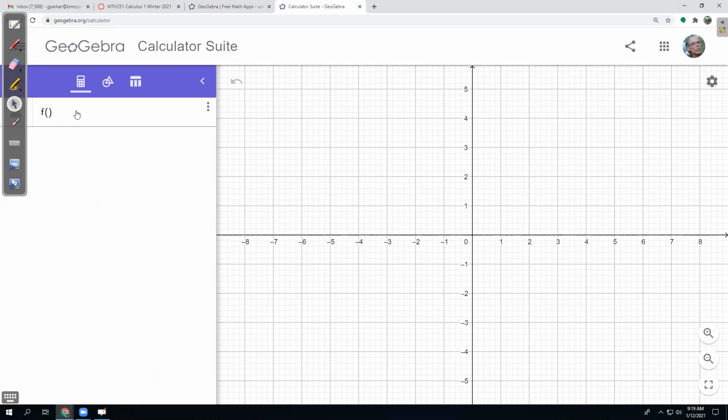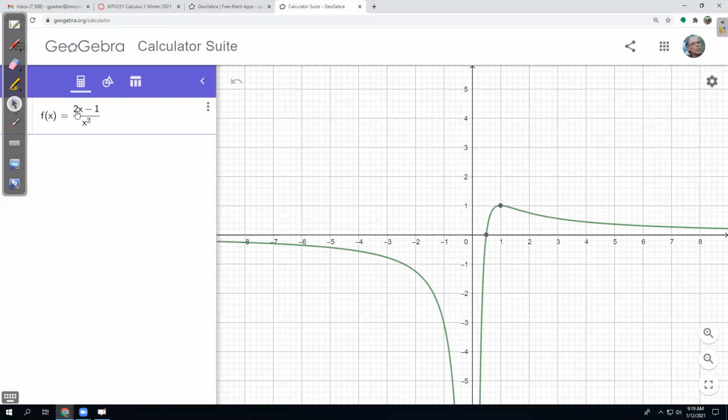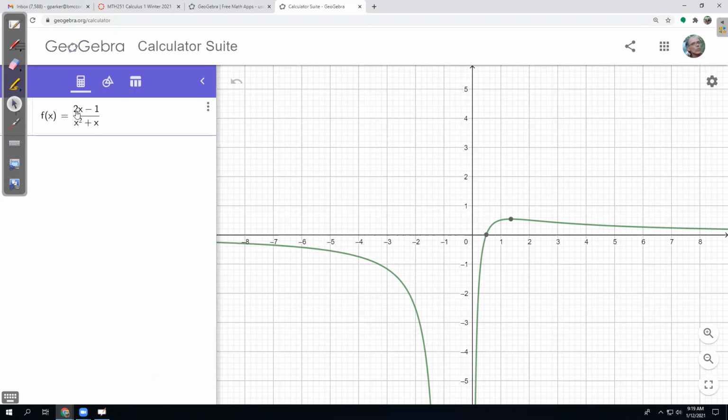So I have this function f of x, which is a fraction. And what do I have? 2x minus 1 in the numerator, and I think it was x squared plus x in the denominator. So this is a cute function. It's got this nice vertical asymptote here, and it's got a horizontal asymptote, which is a whole other area of study we talked a little about last class.